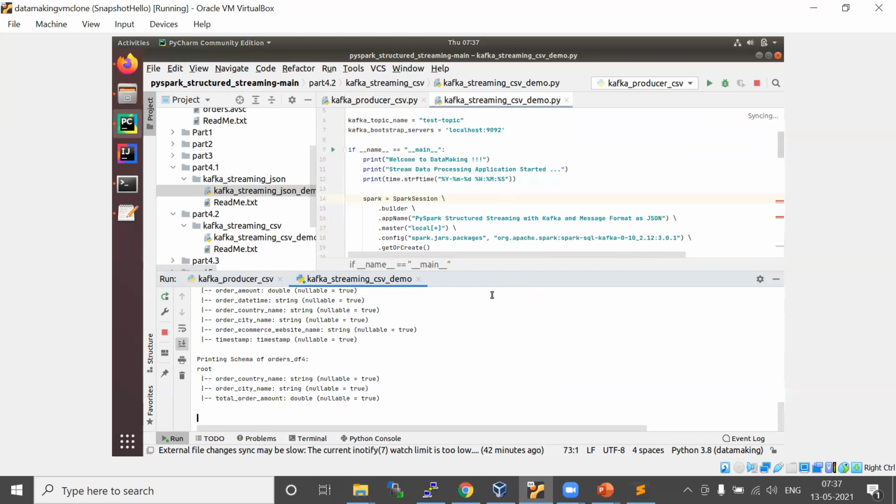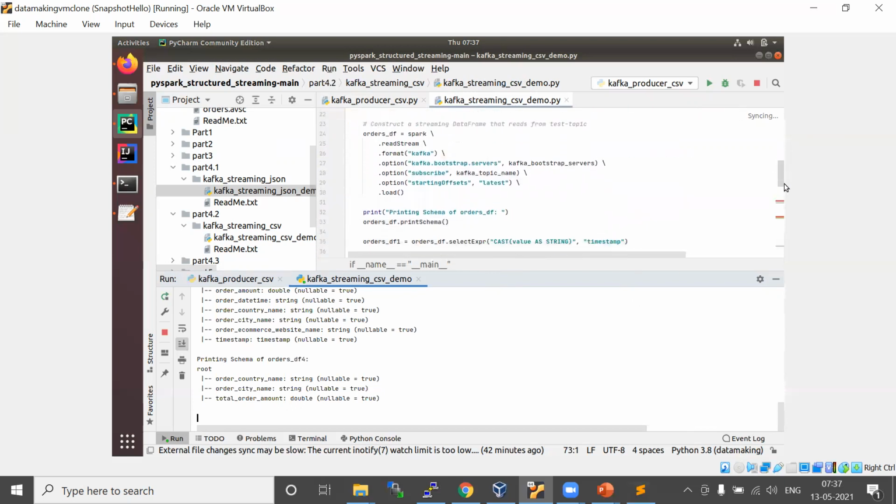It is going to consume the comma separated data and then do the aggregate.